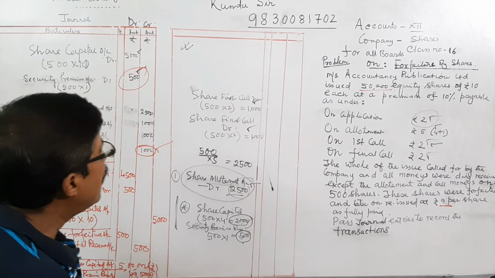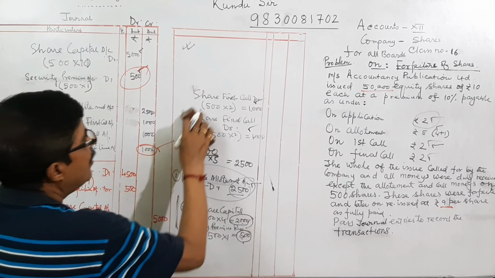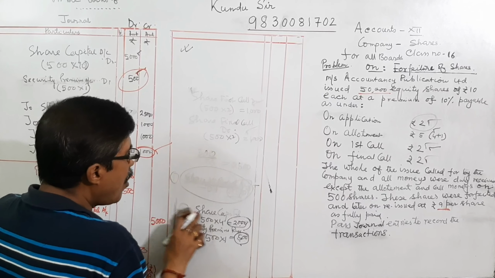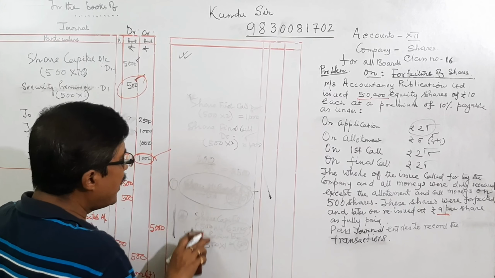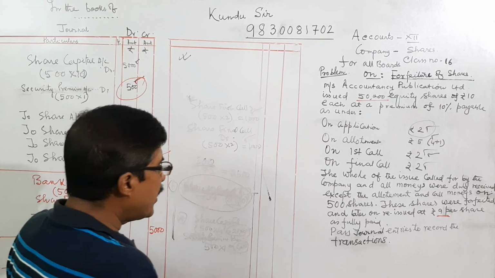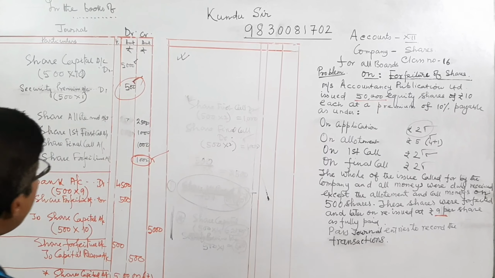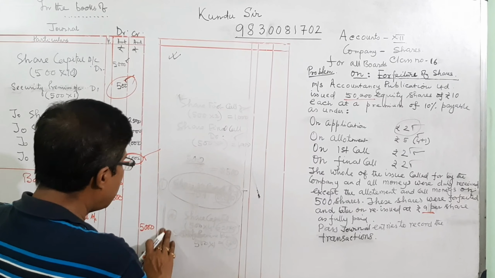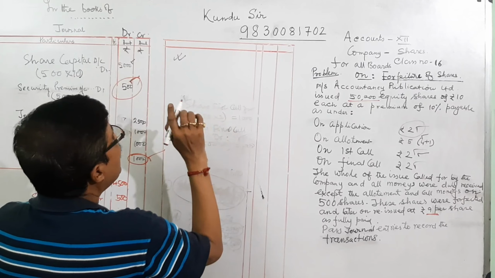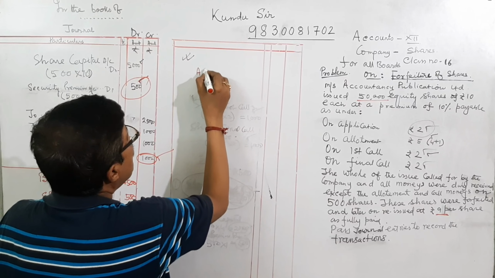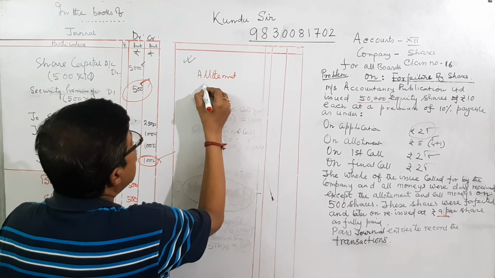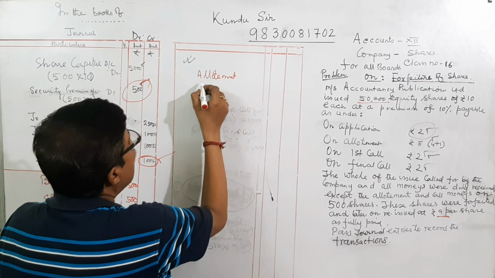Another method, we are directly, how much amount is uncollected, that means not collected. It is not collected amount is how much? The amount not collected in the allotment. In the allotment, how much?